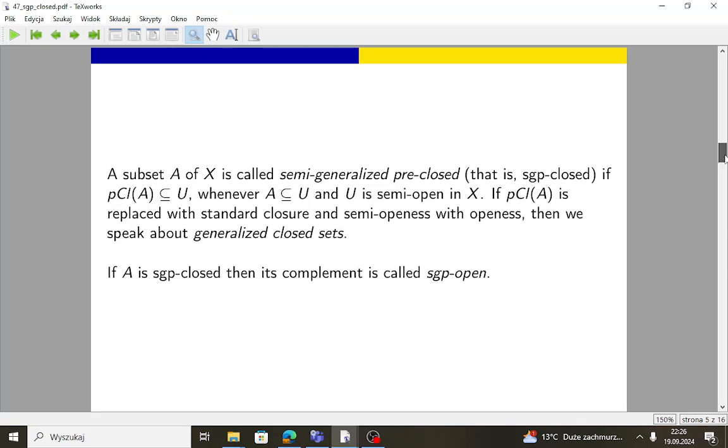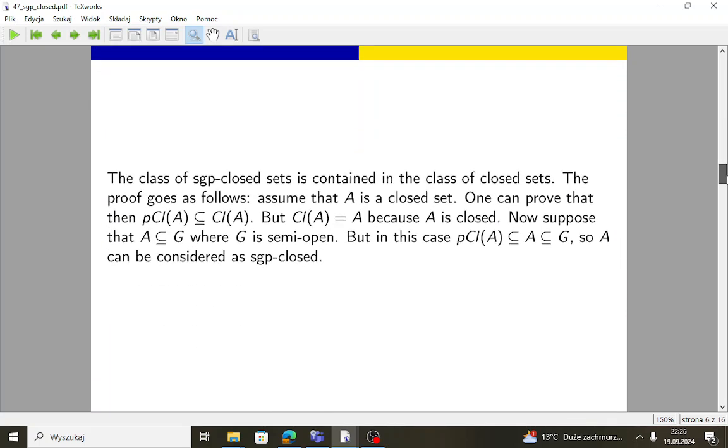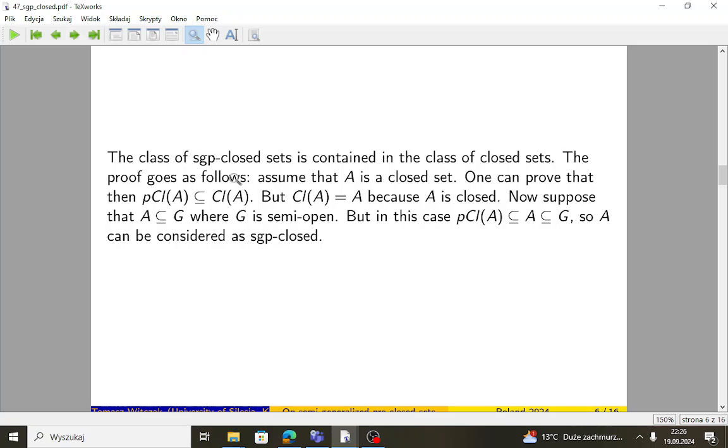The complement of any sgp-closed set is sgp-open. The authors prove that the class of closed sets is contained in the class of sgp-closed sets, so every closed set is sgp-closed. Because assume that A is closed. Then from our previous knowledge we can prove that the pre-closure of A is contained in the closure of A, but the closure of A is identical with A because A is closed.